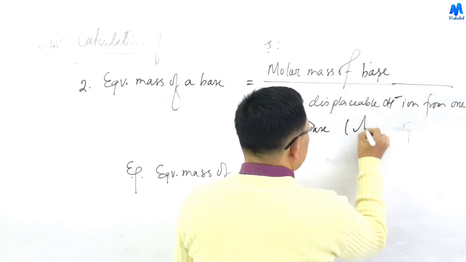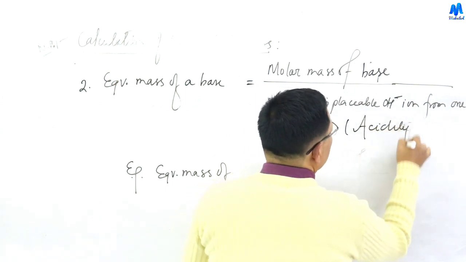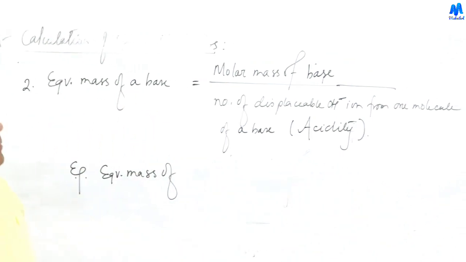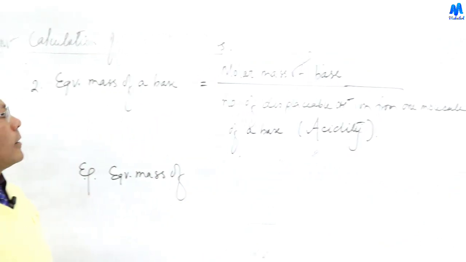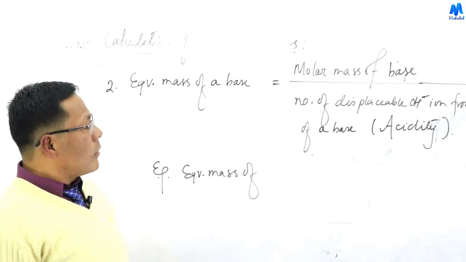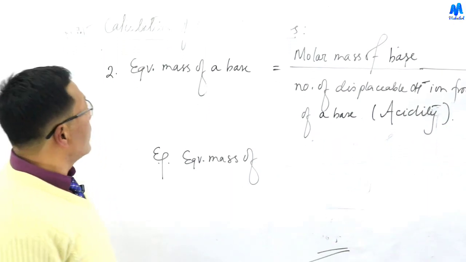We call this acidity. Just as for an acid we have basicity, the equivalent mass of a base is given by molar mass divided by acidity, where acidity is the number of displaceable hydroxyl ions from one molecule of a base.